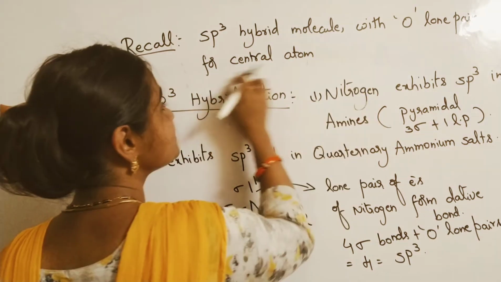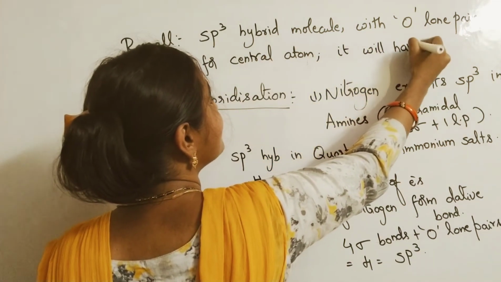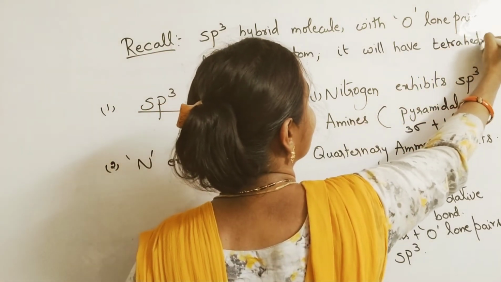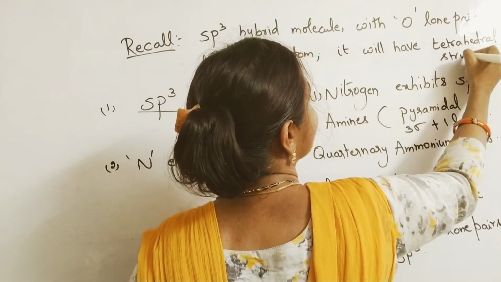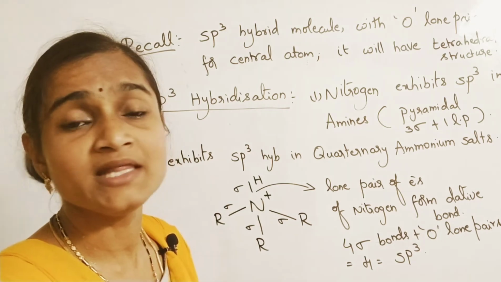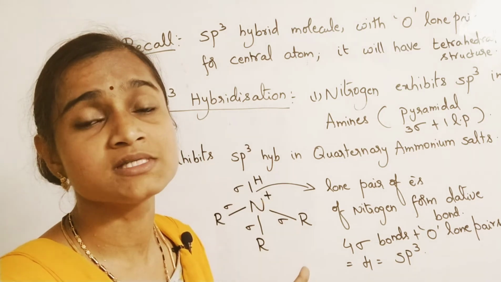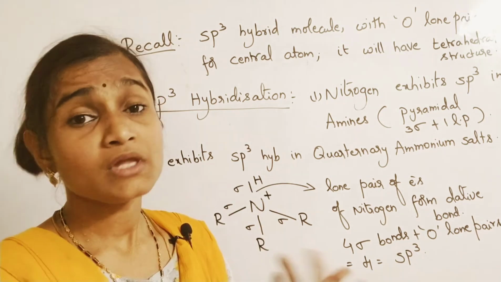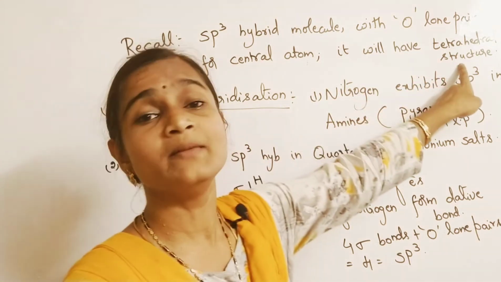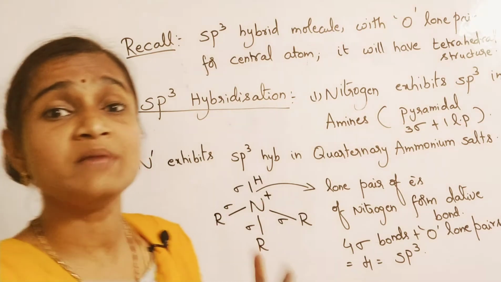So with 0 lone pairs for the central atom, it will have tetrahedral structure. That is the point you have to note down. Even like CH4, the methane molecule, the central atom is carbon involving in 4 sigma bonds. So if lone pairs of electrons are not there for the central atom, then the shape observed will be tetrahedral structure. Same sp3 hybridization, same nitrogen.